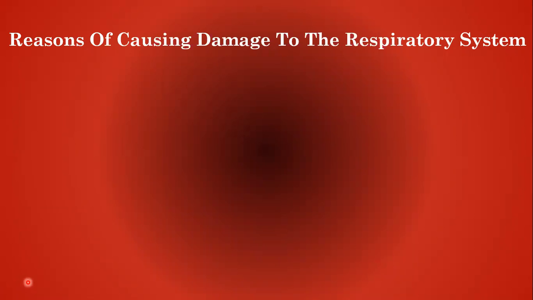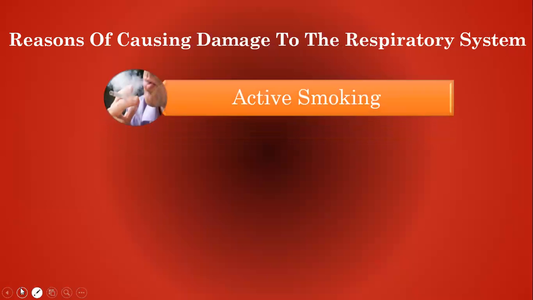Children, when we breathe in, when we take in air inside our body, there are dust and smoke particles present in the atmosphere, and they may cause damage to our respiratory system, and they can even cause diseases like cancer.